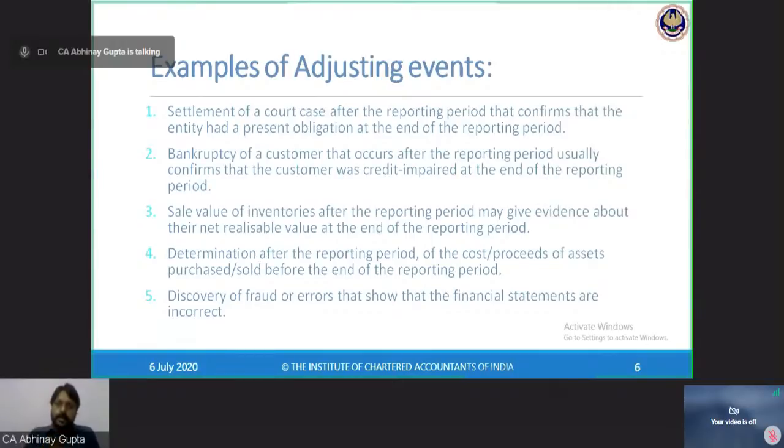But if an earthquake, rains, or some other natural calamity or some disease like COVID-19 has occurred, and because of this the impact on my business is so severe that management believes they will not be able to continue the business for the next 12 months from the end of the reporting period, then their going concern assumption has been hit, and hence they cannot prepare their financial statements on a going concern assumption. If they prepare, it is not appropriate.